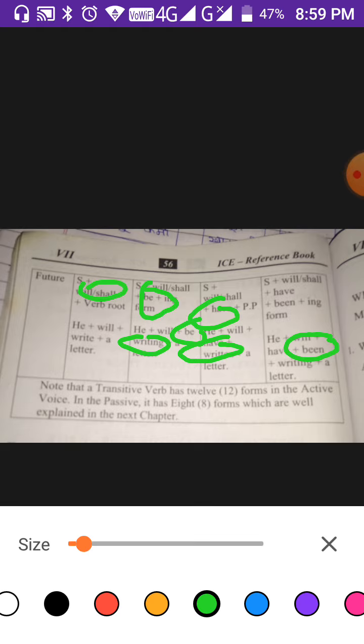In the first, it is will or shall. Then in the next type, will shall also, and the additional is be and ing form. And then in the third type, will shall also, and have and past participle. And in the fourth type, will shall also, have and been and ing form.